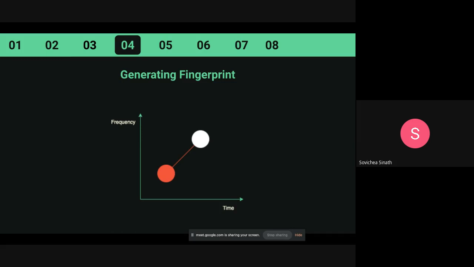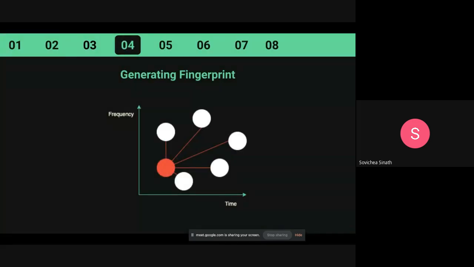A fingerprint, as with humans, is something small that represents something big. Like when you access your phone, you only scan your thumb or your finger. You don't need to do a full body scan. It's the same thing here. We choose these two frequencies and one time difference to represent the entire time frame and frequency. So we eliminated thousands of data points, picking just two frequencies and one time difference to represent it.